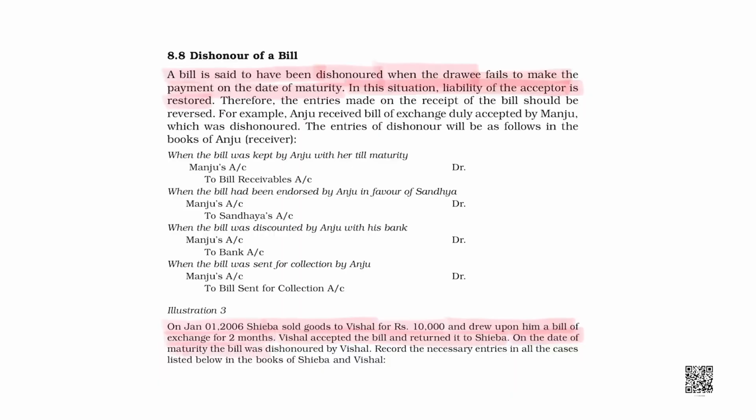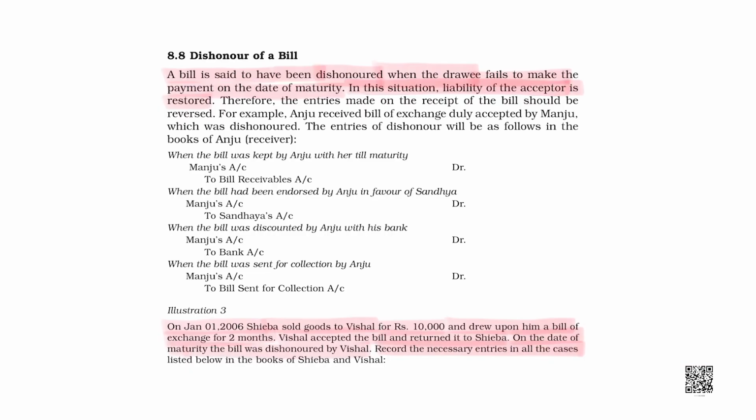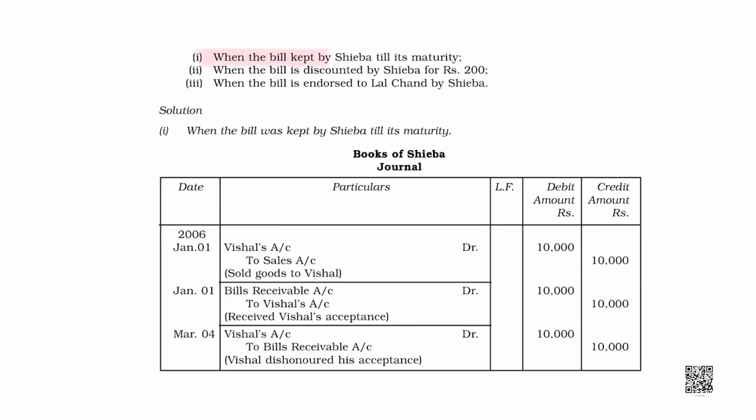On the date of maturity, the bill is dishonored by Vishal. After 2 months and 3 days, 3 days for the grace, Vishal the debtor refuses to pay. He says that he doesn't have the money. Record the entries in the cases. Cases means these cases when the bill was kept by Shiba till its maturity.